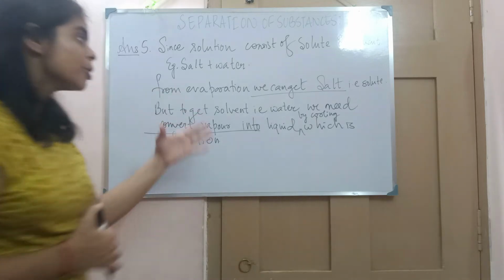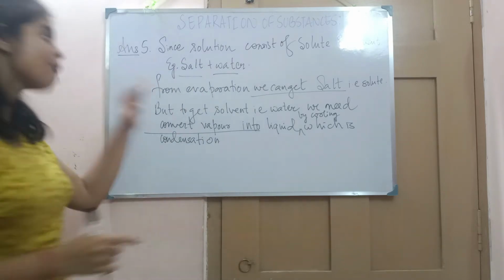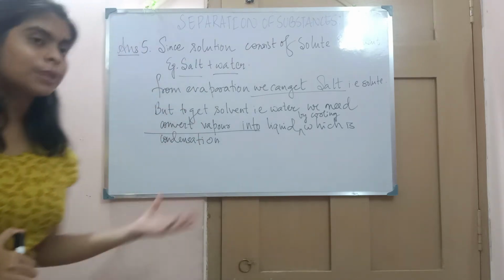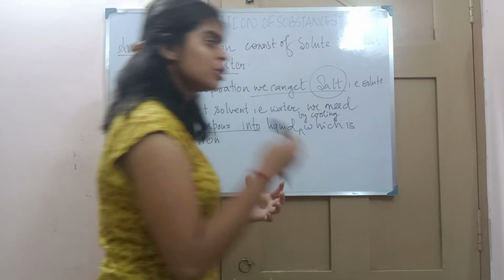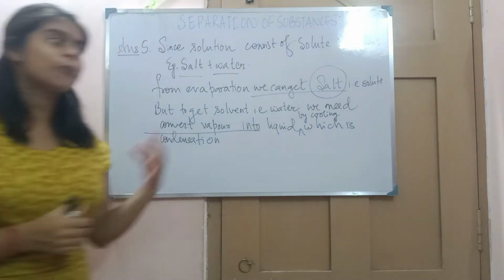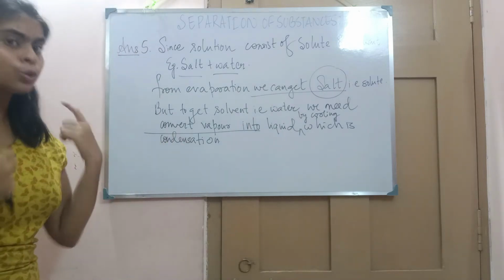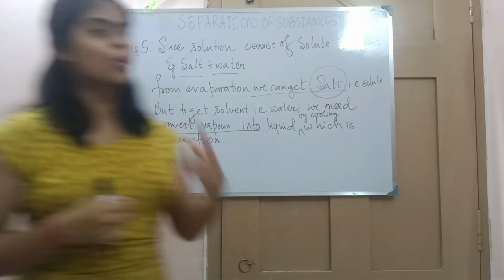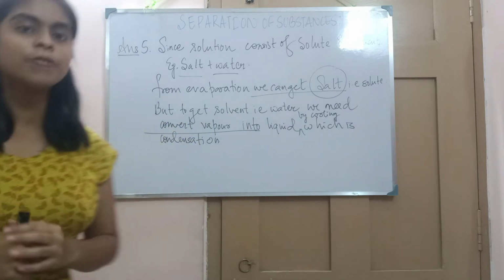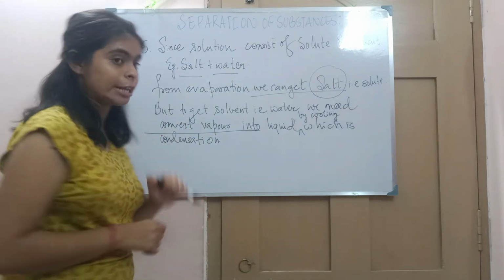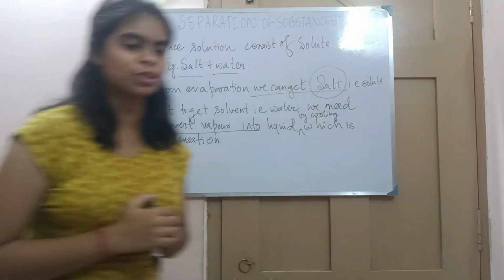So see, in order to get both salt and water, we need both processes, evaporation and condensation. The reason is, in evaporation the water gets converted into vapor and salt is left behind, but in this process we don't get water. To get the water, we need to convert the water vapor again into liquid form by cooling it, and this process is known as condensation.